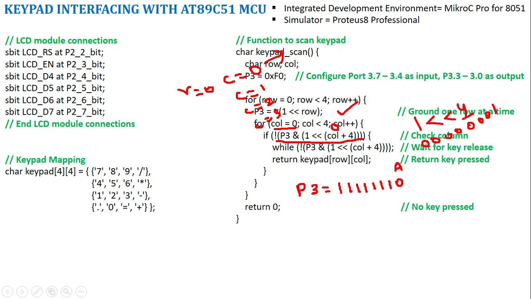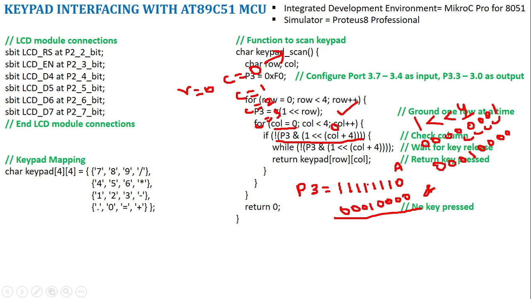When I want to do 4 times shift, first time, second time, third time, fourth time, my 1 will come to this position. So it will be something like 0 0 0 1 0 0 0 0, right. Then this value I am going to AND with port 3. So port 3 AND 0 0 0 1 0 0 0 0.